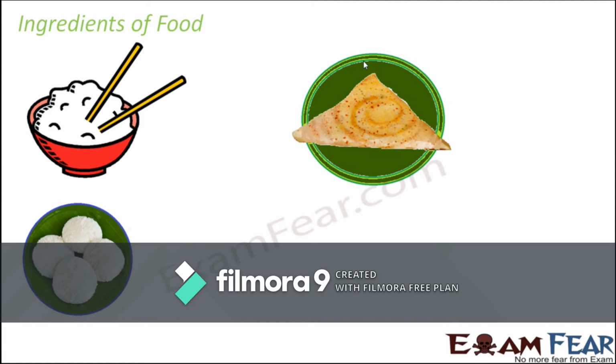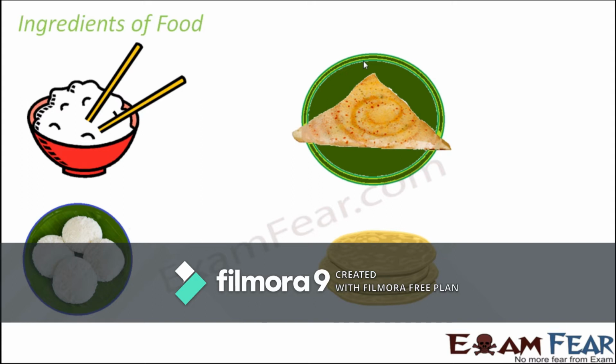Now when we go one step deeper, we are not looking at the food item, whether it is a pizza or a burger or a fried rice. What we are looking at is, what is that food made up of? What is the fried rice made up of? What is the pizza made up of? So now we are talking about the ingredients. If you talk about items like rice, idli, dosa or chapati, now I am talking about their ingredients.